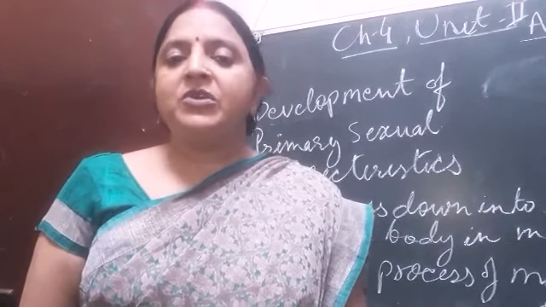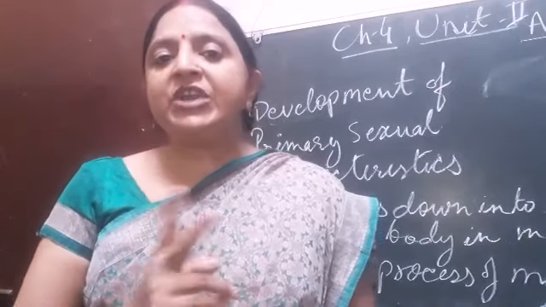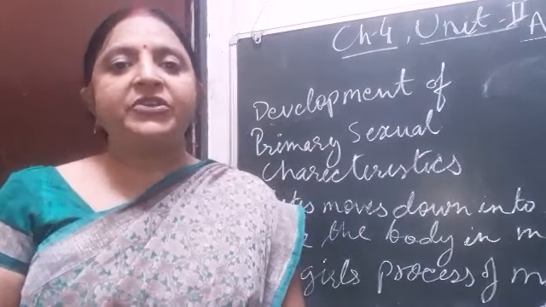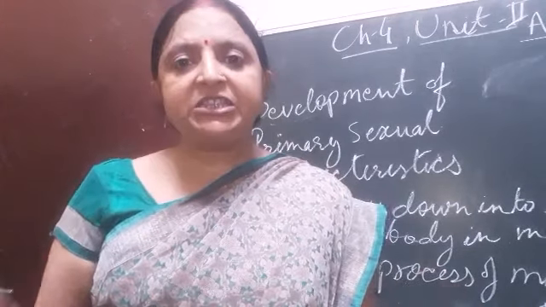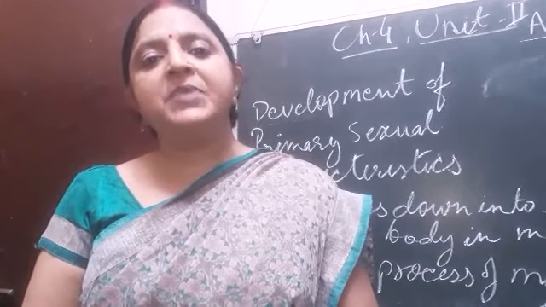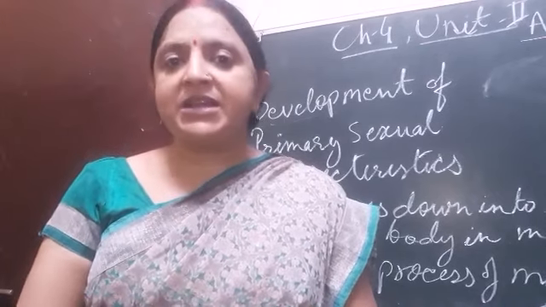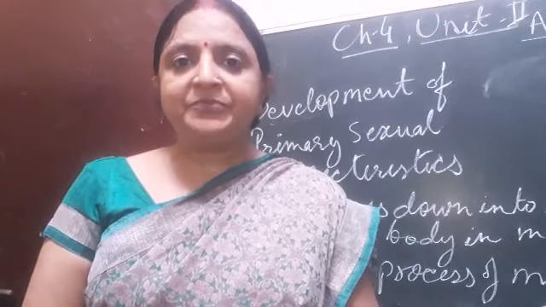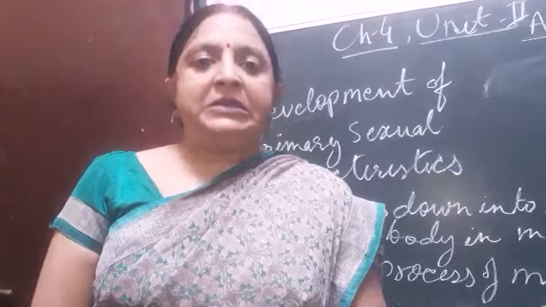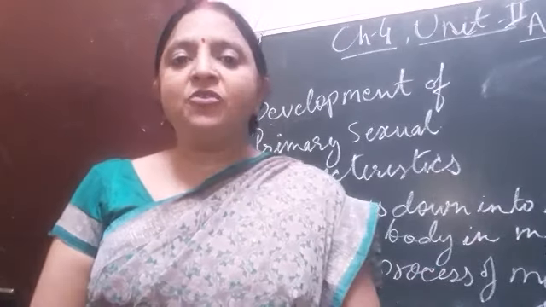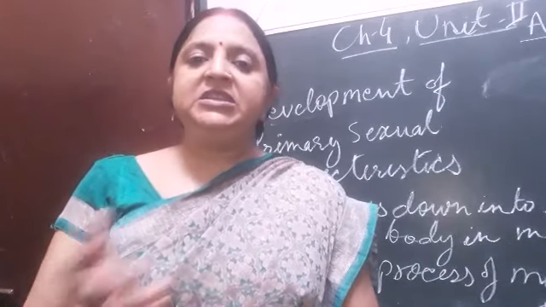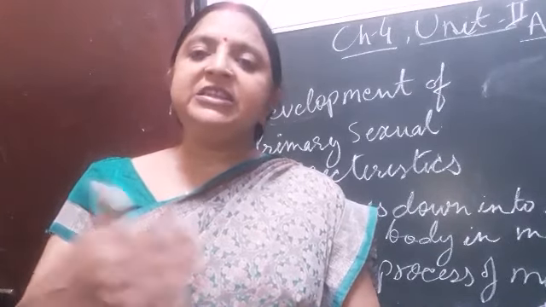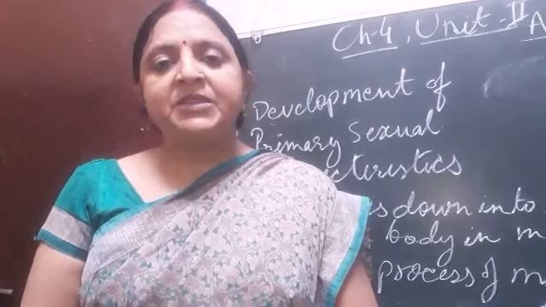And we all know females produce 2 types of hormones, progesterone and estrogen. Estrogen makes the uterus very thick and capable of implantation, for the development of the embryo. If the egg released by the ovaries is fertilized by the sperm, then it forms a zygote.